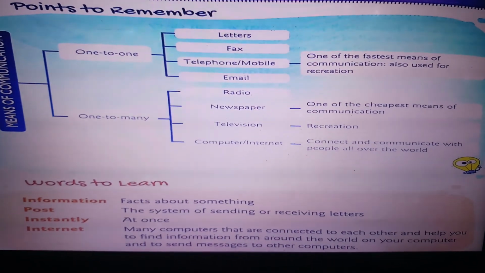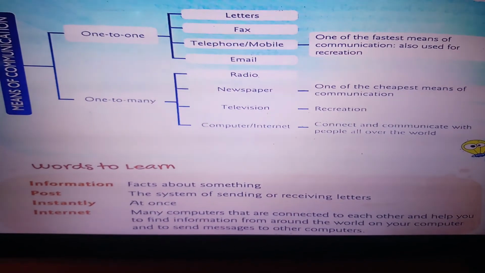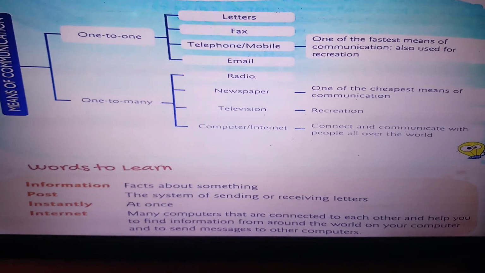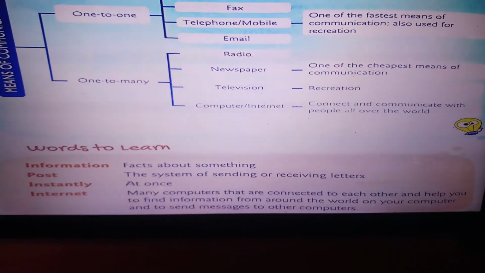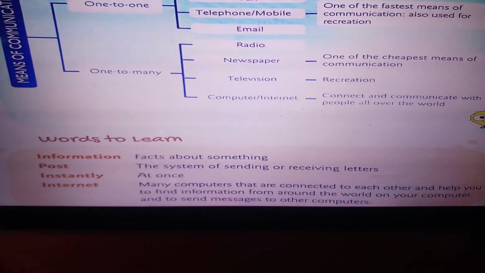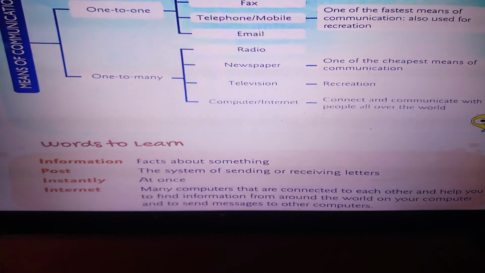The newspaper is one of the cheapest means of communication. Television is for our recreation. Computer and internet connect and communicate with people all around the world. Is it clear?